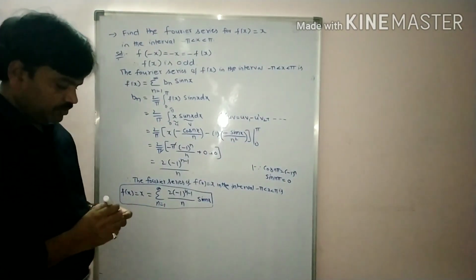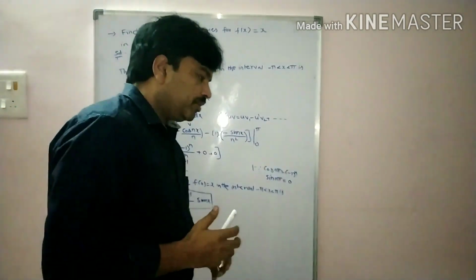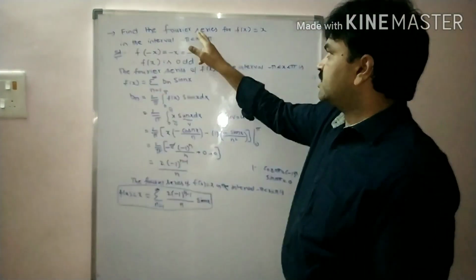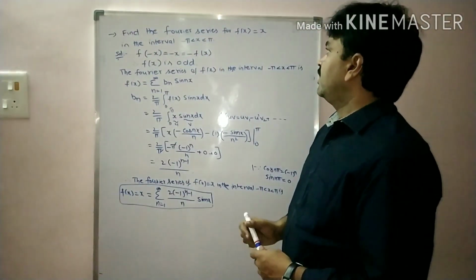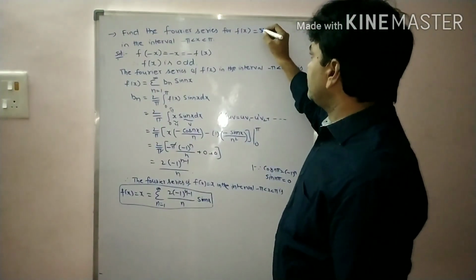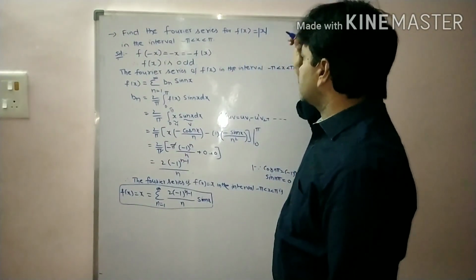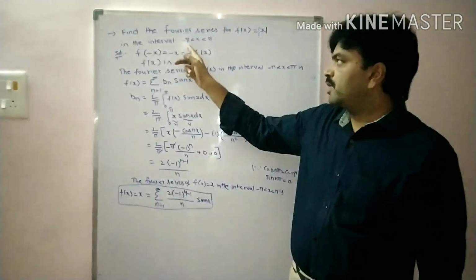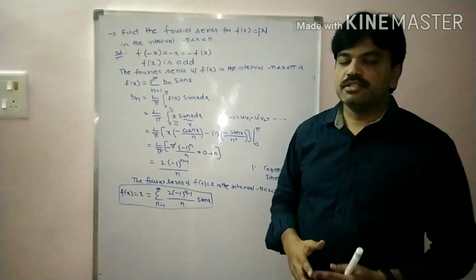Now, again, I want to find the Fourier series for f of x is equal to, this time, modulus x. Again, the interval is the same, minus pi less than x less than pi. Let us see the solution.